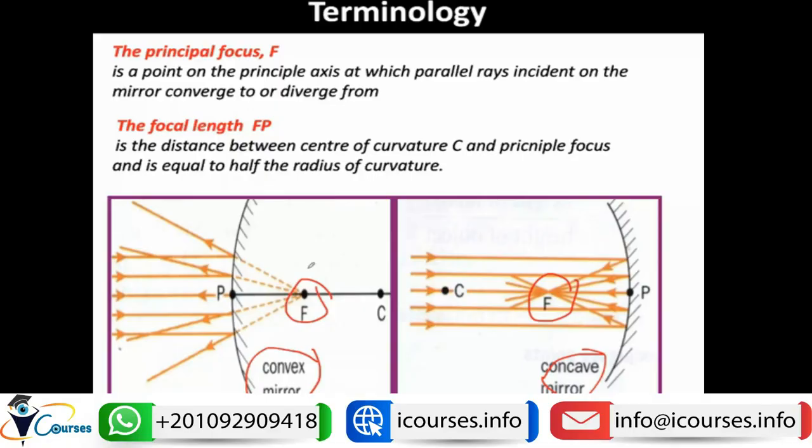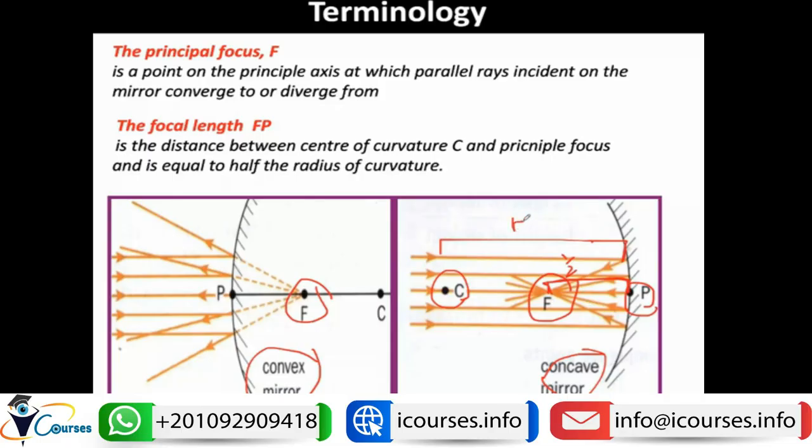The focal length is the distance between the pole and the principal focus, which equals half of the radius of curvature. So as we said before, this is the radius of curvature, which is the distance between the center of curvature and any point on the reflecting surface. So F is located midway between the center of curvature and the pole of the lens. So this is the focal length, which equals half of the radius of curvature.